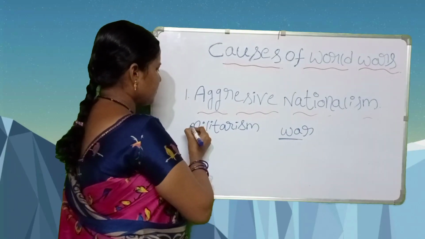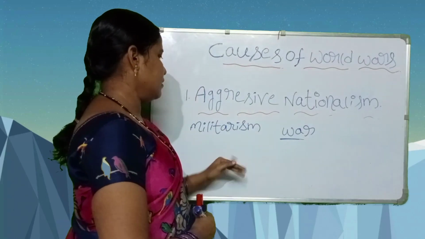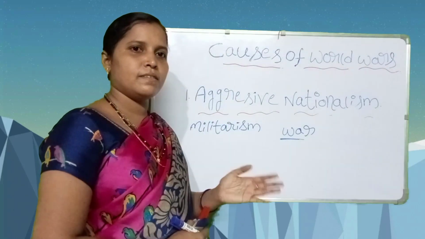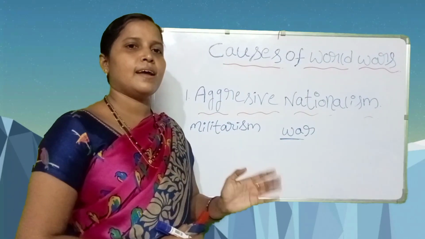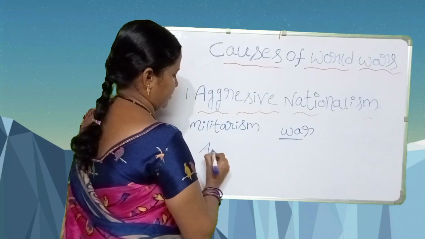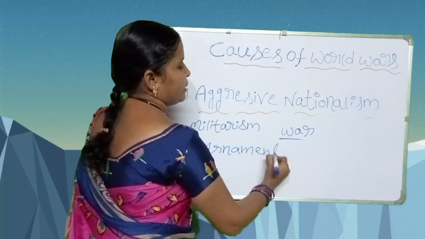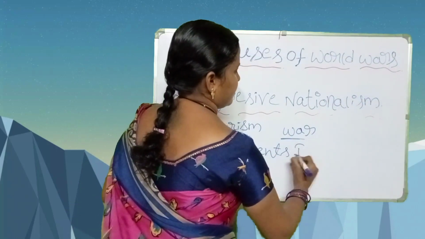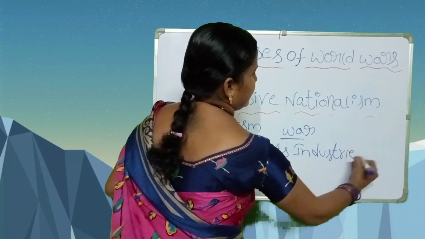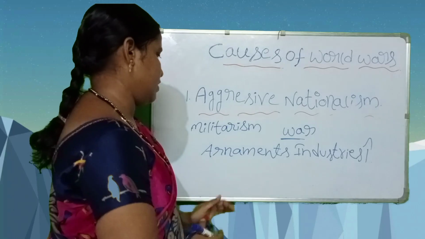Next, in this militarism, developed countries developed their soldiers, their armaments and weapons. Armament industries were increasing in this military situation.